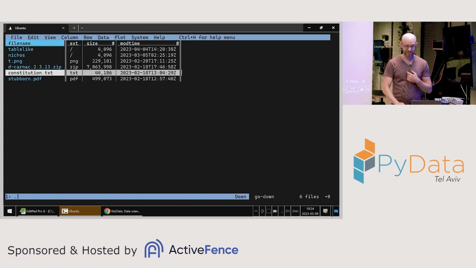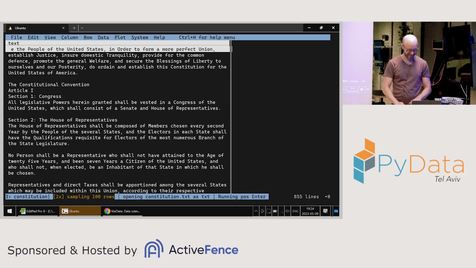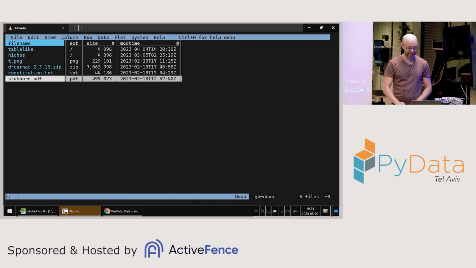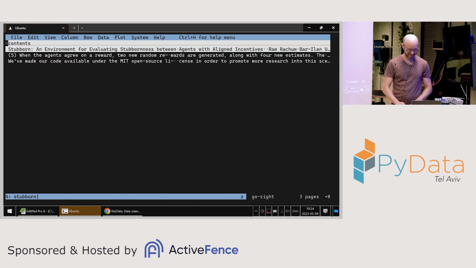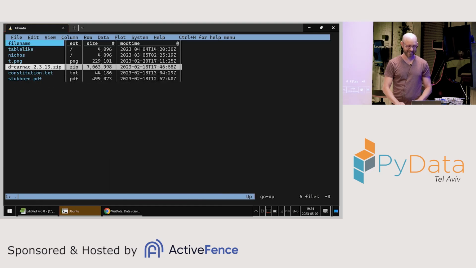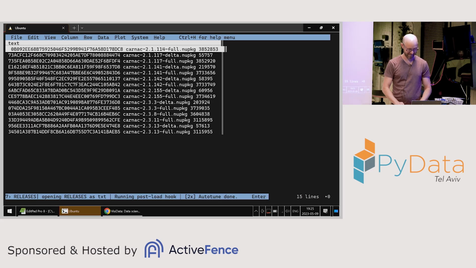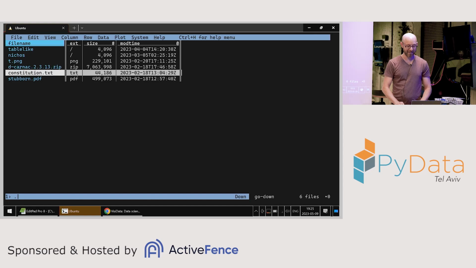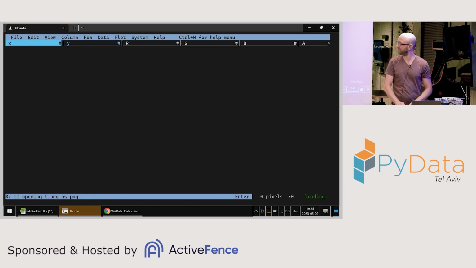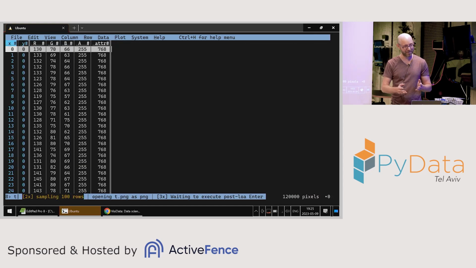I can open a text file, no problem. It can open a PDF file. It can open a zip file. It can open the files inside the zip file, and it can open a PNG file and show me all the pixels. Is it useful? Probably not, but I still think it's cool.